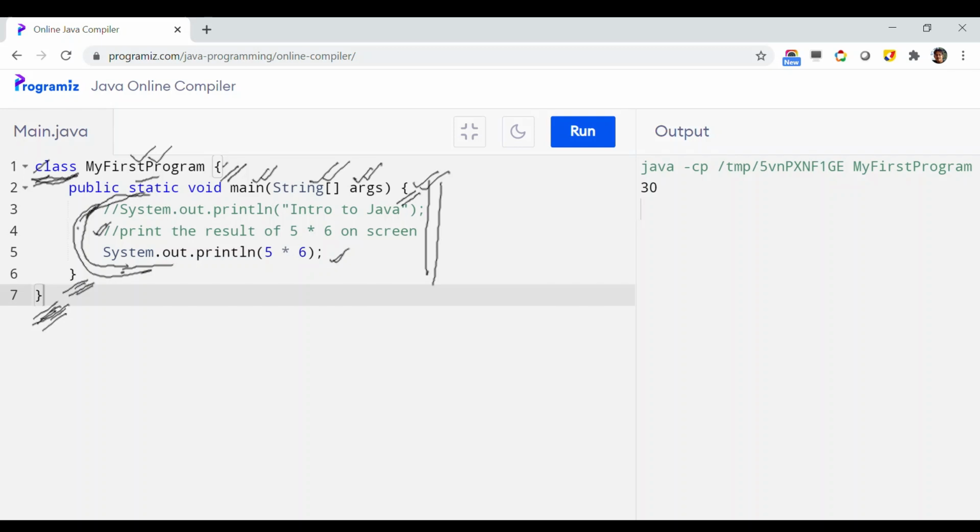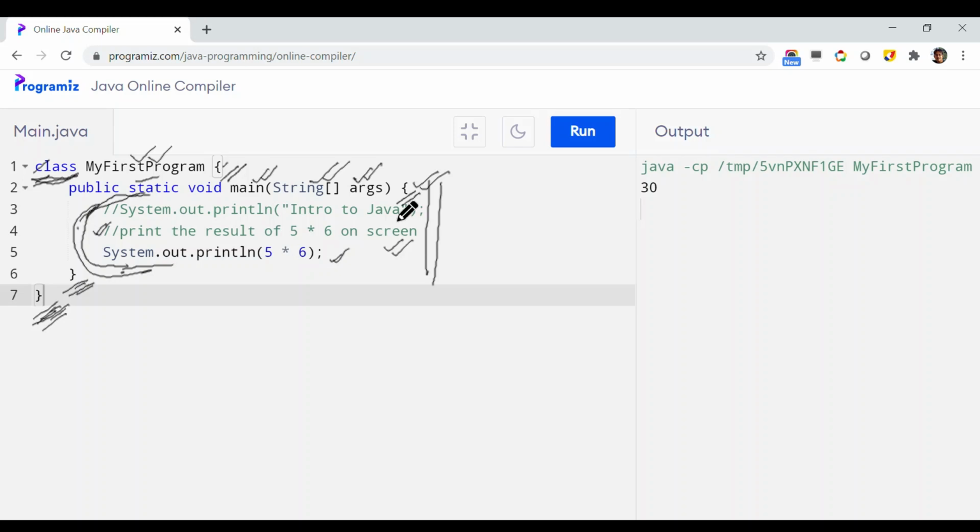Comments are mostly used to explain what the following lines of code are expected to do. This improves the readability of the program without taking part in the actual execution of the code. So that's the meaning of this slash slash symbol.